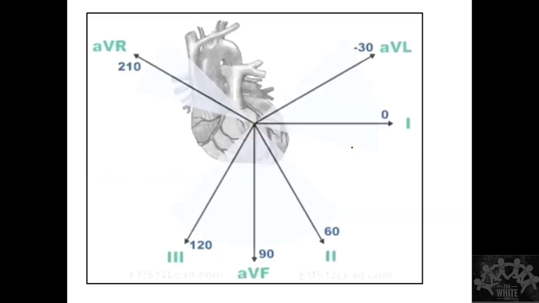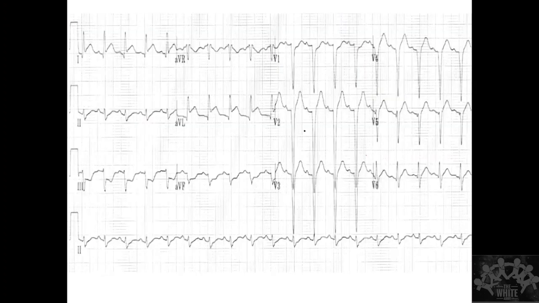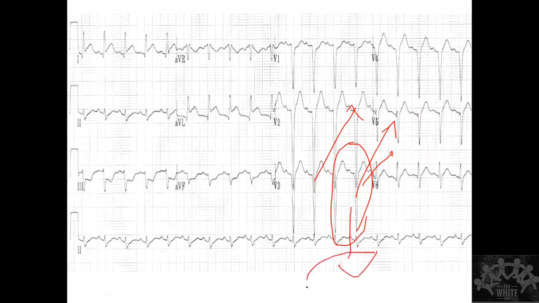Yes, that is a reciprocal change. Whenever there is an anterior wall MI, this is the direction actually. If you imagine this is my precordial lead, if I'm seeing the heart like this, the anterior wall will cause an elevation like this and like this, so anteriorly. This is my inferior lead, it is going to be here, so it is going to show ST depression here. Clear?